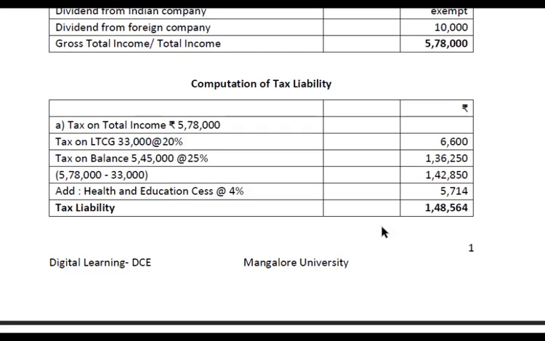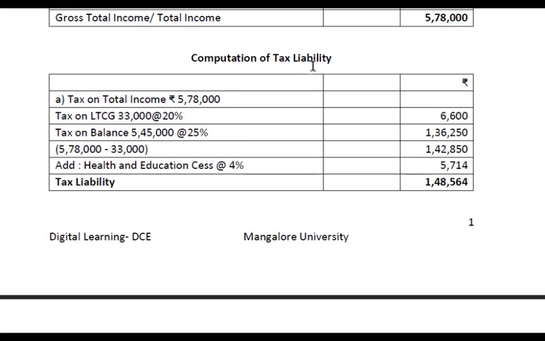Now let us see the computation of tax liability. The total income is 5,78,000. So first we shall compute tax on the total income. In this problem there is long-term capital gain. So on long-term capital gain, which is 33,000, we shall charge tax at the rate of 20%. It comes to 6,600. Then on the balance 5,78,000 minus 33,000, we get 5,45,000.